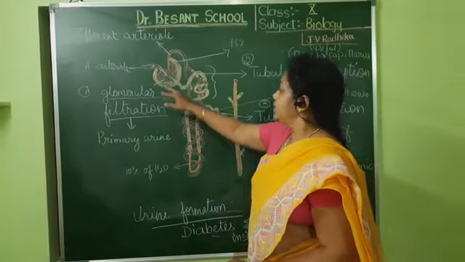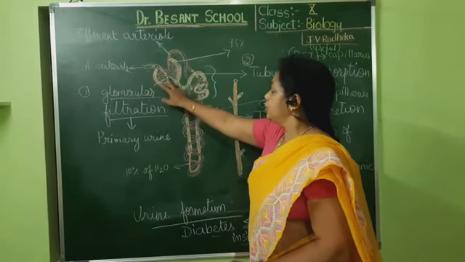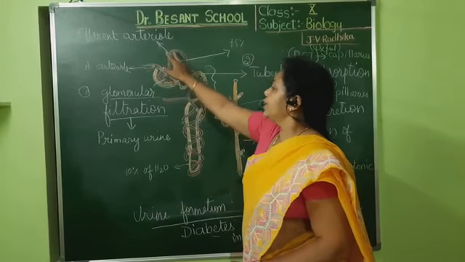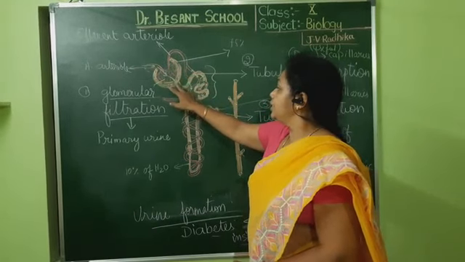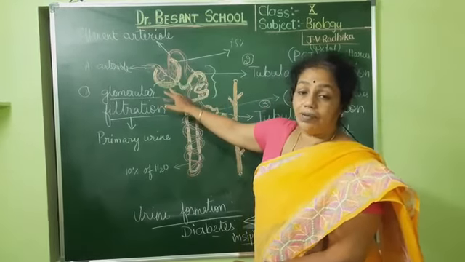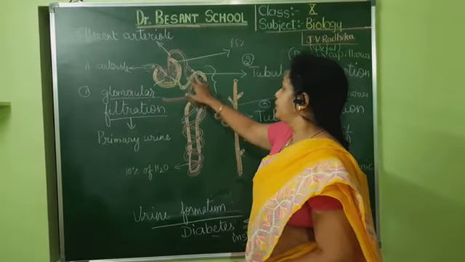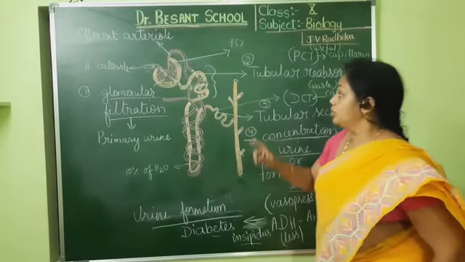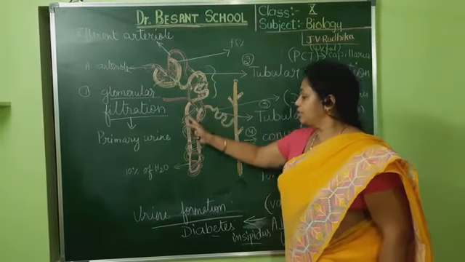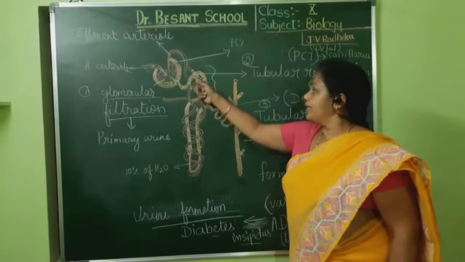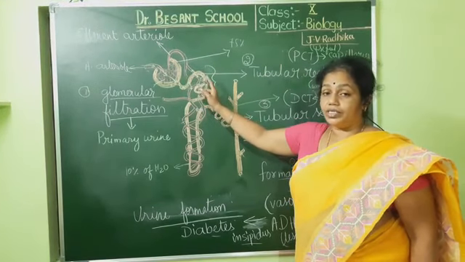Okay, children, so here we see that the blood enters from the afferent arteriole into this. Here pressure is built so that the blood cannot enter easily into the efferent arteriole. So the blood enters as primary urine into the PCT. Now here again the reabsorption of the useful substances occurs from the PCT into the blood capillaries. So that's why it is called tubular reabsorption. Then from there the primary urine passes through the Henle's loop, and apart from that, in the tubular reabsorption we see that 75% of the water is reabsorbed.